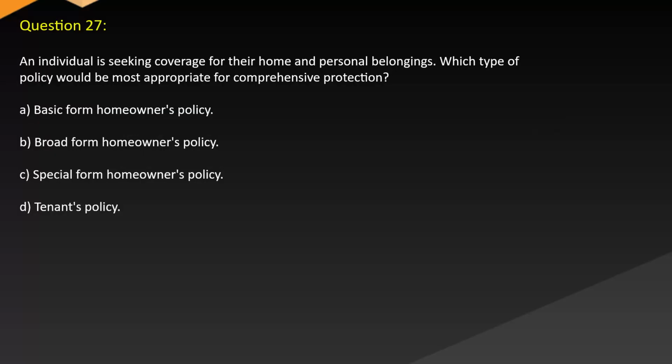Question 27. An individual is seeking coverage for their home and personal belongings. Which type of policy would be most appropriate for comprehensive protection? A. Basic form homeowners policy. B. Broad form homeowners policy. C. Special form homeowners policy. D. Tenants policy.